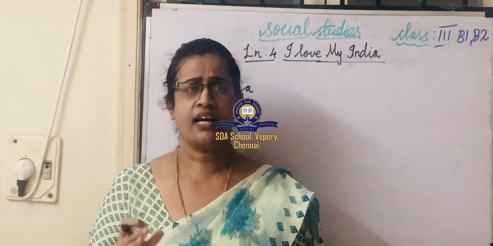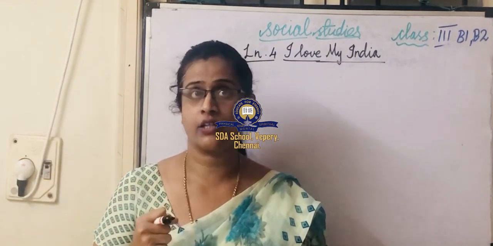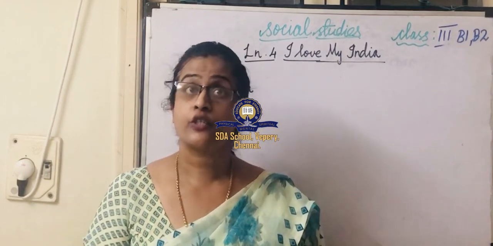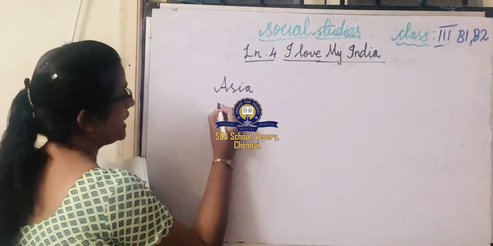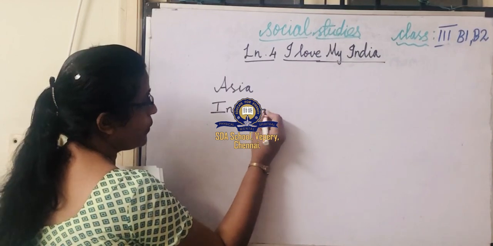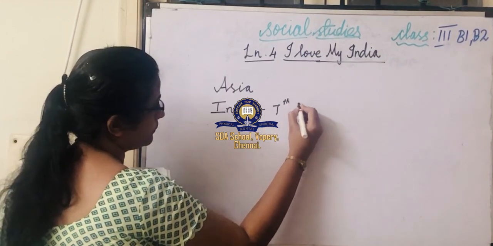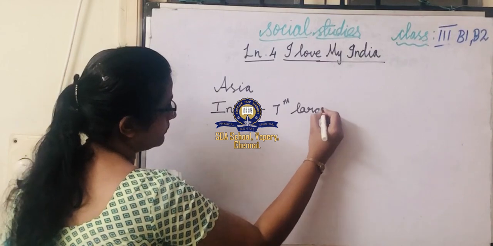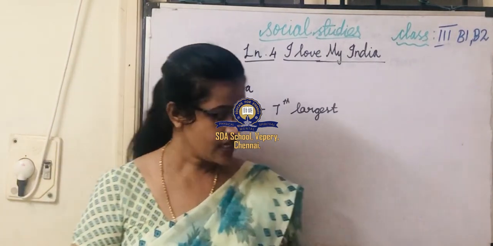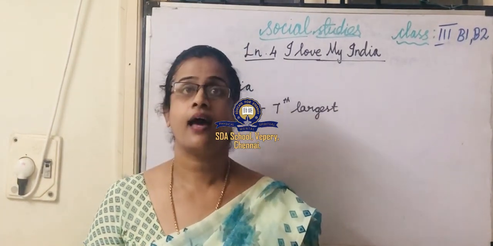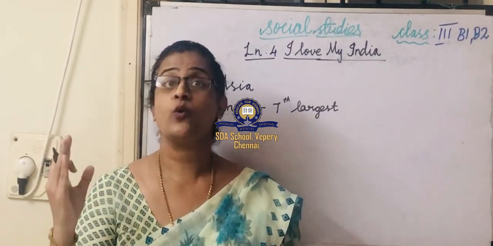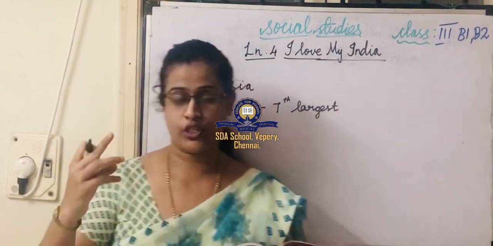India is a very big country. It is the 7th largest country in the world. India is the 2nd most populated country after China.